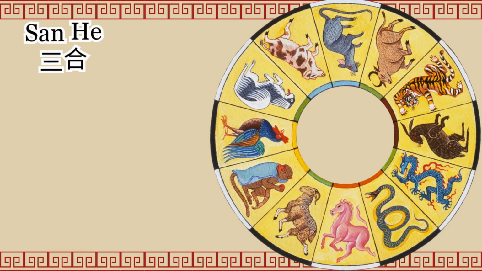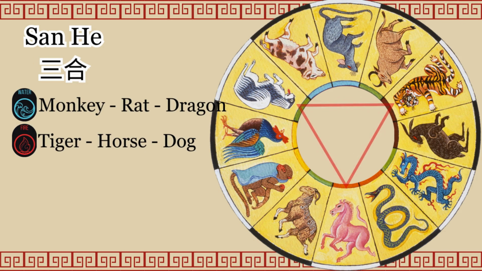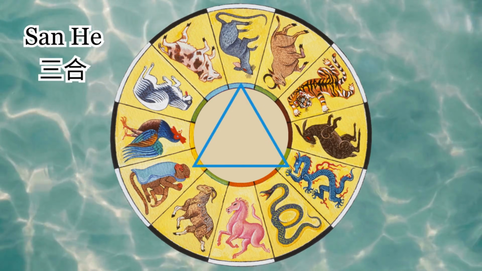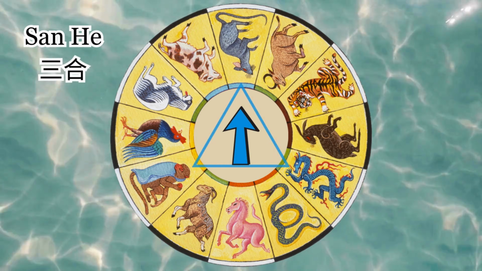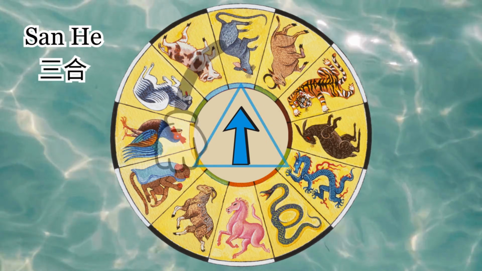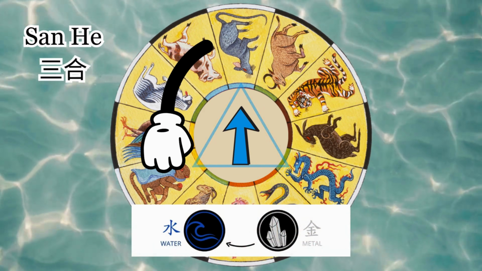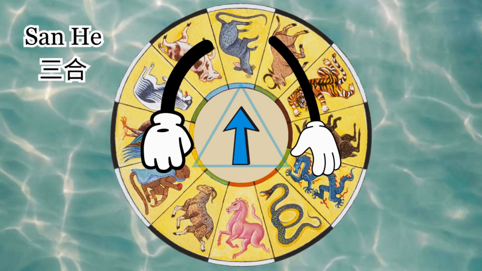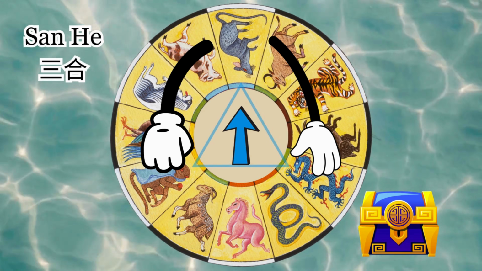The second type is San Her, or harmony triangle. 3 signs which form an equilateral triangle on the circle of earthly branches are allies to each other. Monkey, rat, and dragon form a triangle of water element because rat is the dominating power of this one. On one hand, it absorbs the metal element from monkey and turns it to water, since metal bears water, and gives the excessive water energy to the dragon, which will seal it. Dragon, in this case, is called a water chest.